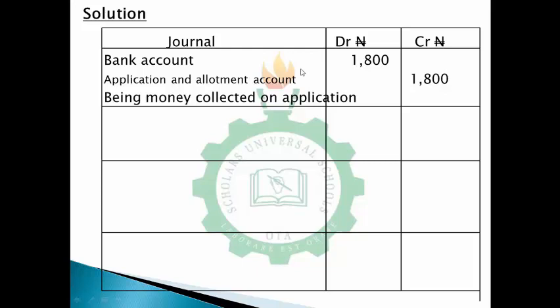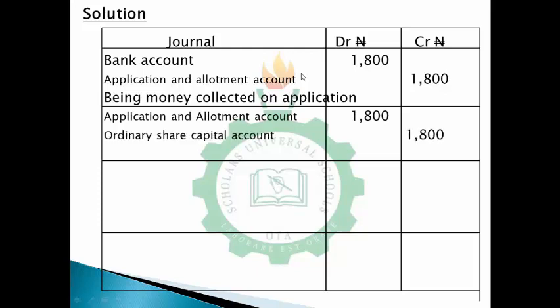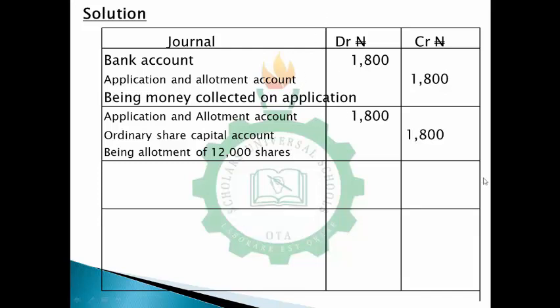And at the point when you're giving out shares for the money you have received, you debit application and allotment account and credit ordinary share capital account with that same amount. You're done with that, being allotment of 12,000 shares. So we move to the next, which is on allotment. On allotment this time around, first of all, you receive money in the bank, so debit bank account.